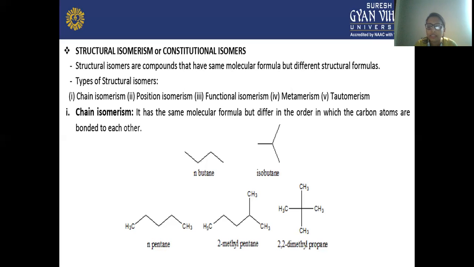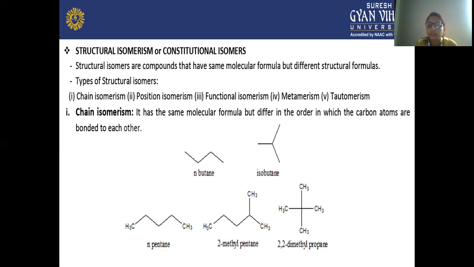On the second position of the carbon there are 2 methyl groups attached. And here in 2-methylbutane, on the second position of the carbon, there is a methyl group attached. But in n-pentane, there is no attachment on any carbon. It is a straight chain compound. That is why it is written n-pentane.